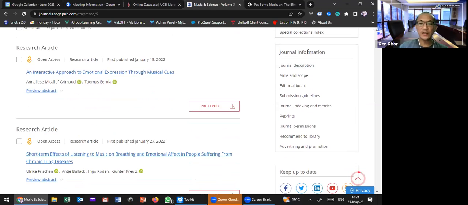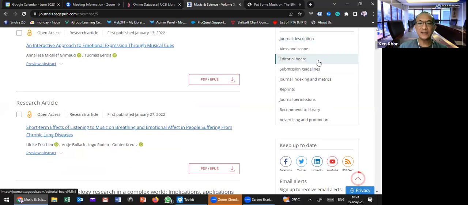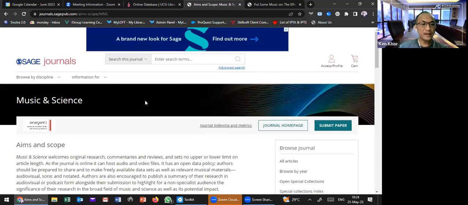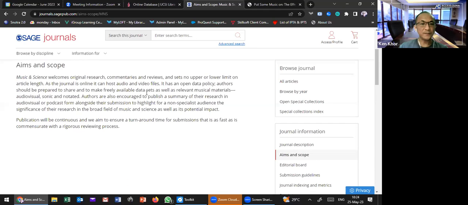After that, you can also check some of the journal's information here, like the journal's description, the aims and scope. This one is useful for the authors. For the researcher or the author, before you publish, you can always try to understand the aims and scope of the journal.